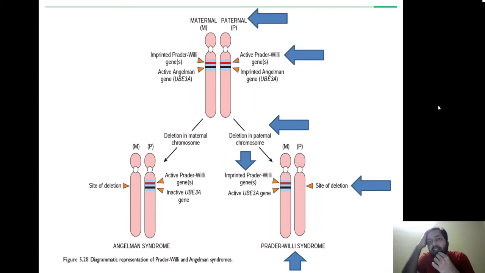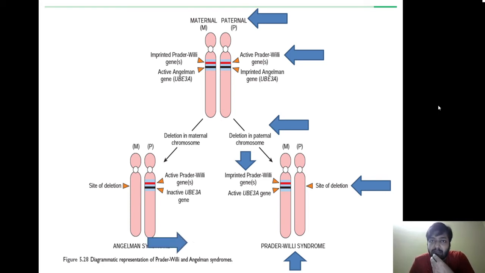I will repeat once again. In case of Prader-Willi syndrome, P for Prader-Willi, P for paternal. So the paternal Prader-Willi gene is deleted, whereas the maternal gene will be opposite, will be imprinted. Imprinted means silenced. So loss of both the copies of the Prader-Willi gene leads to Prader-Willi syndrome.